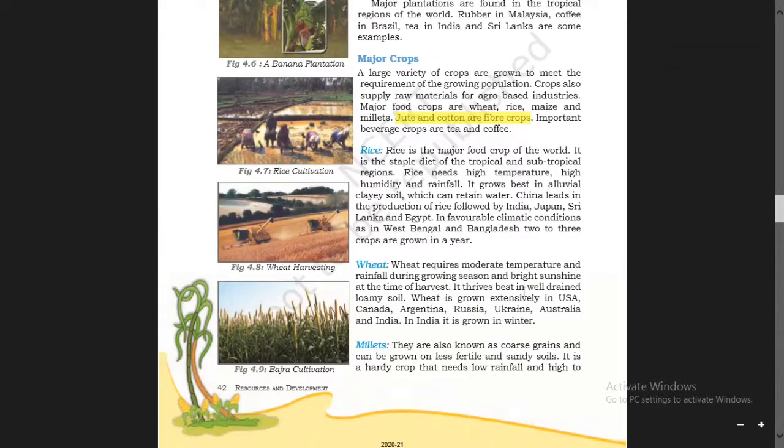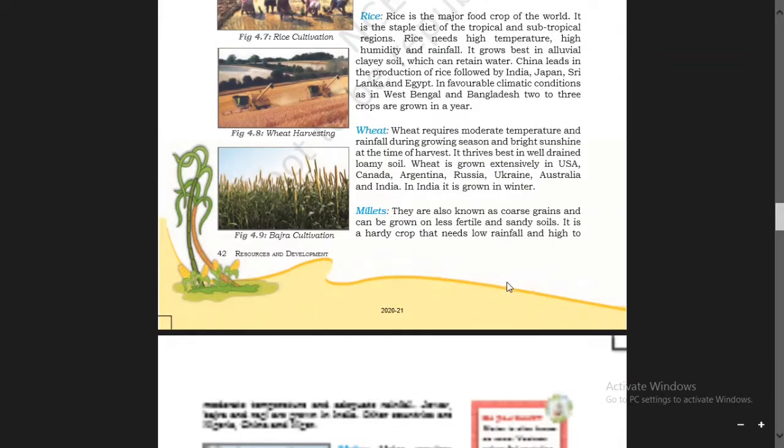Wheat is grown extensively in USA, Canada, Argentina, Russia, Ukraine, Australia, and India. In India, it is grown in winter. So in our country, wheat is grown in the winter season.